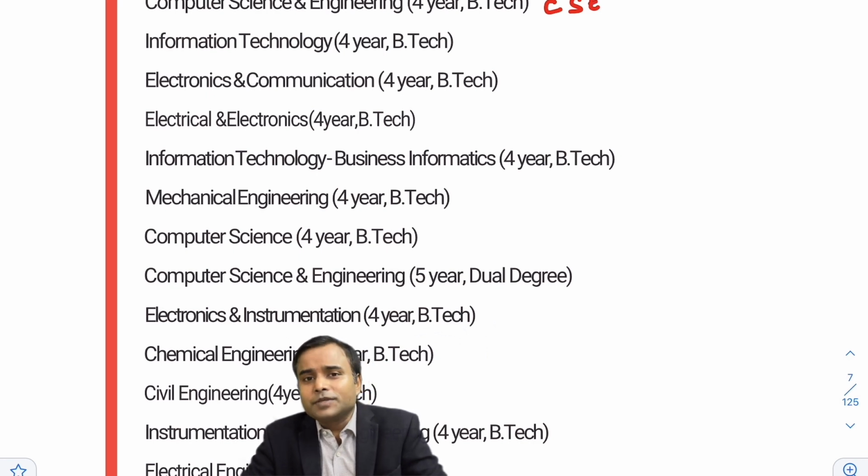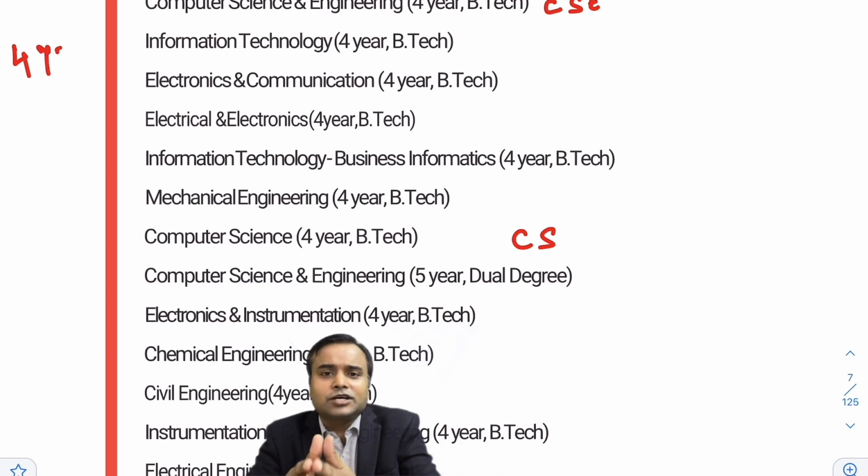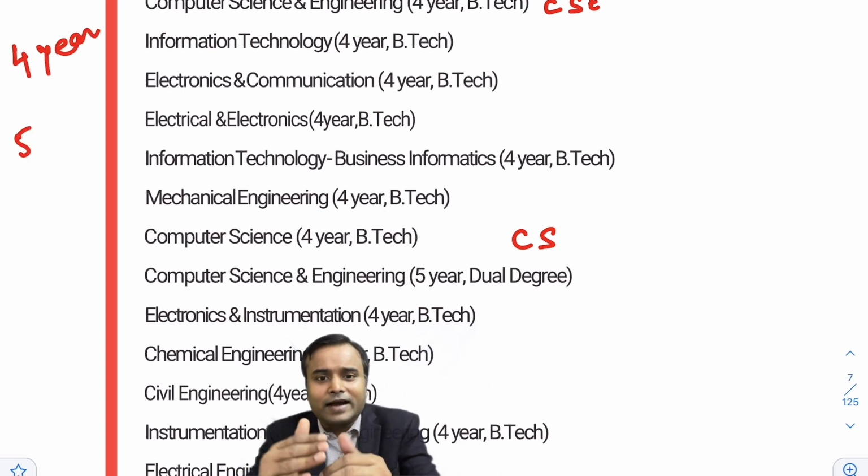In short form, it is called CSE. In some colleges it's also called computer science. Both are almost the same branch. In this one, you can see in the list that 4-year BTech and 5-year dual degree courses are also available.